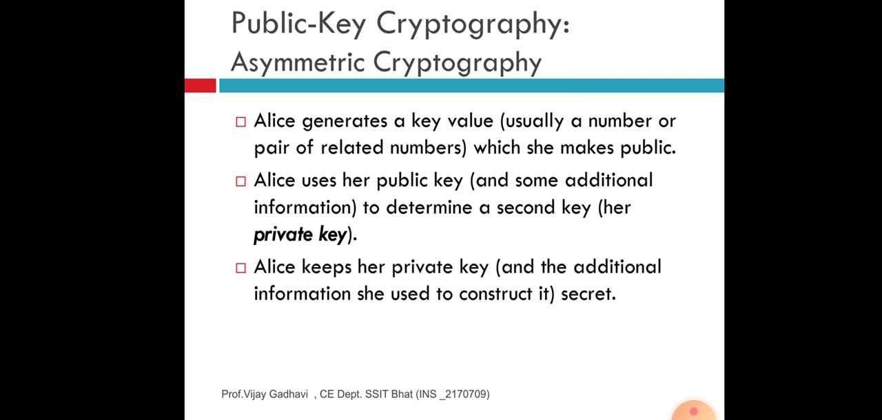Here we see Alice generates a key value which she makes public. Public means it is known by anybody. Alice uses her public key to determine a second key. Alice keeps her private key. It is a secret. Private means not shared with anyone. It's secret.